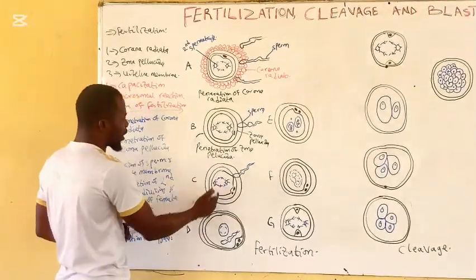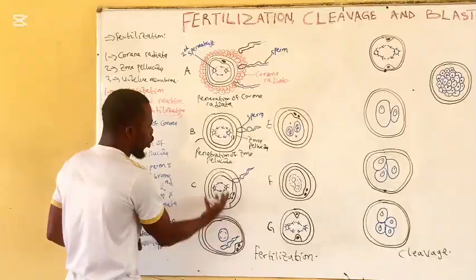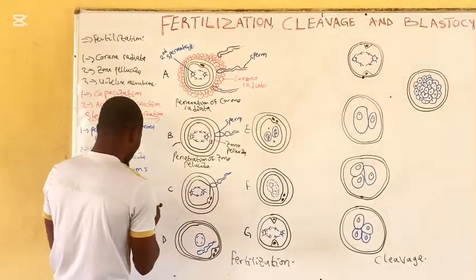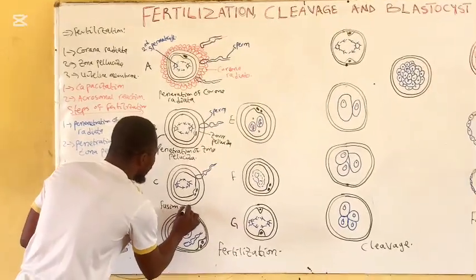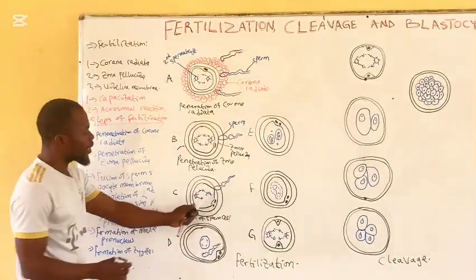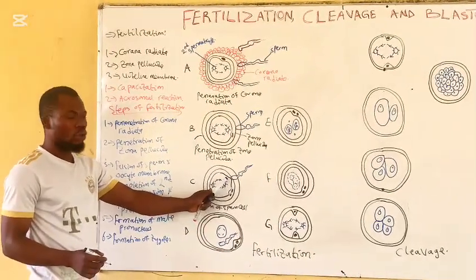Then after that, the sperm cell will now fuse with the membrane of the oocyte. So here is the fusion of sperm cell with oocyte membrane. The sperm cell will try to fuse with the membrane of the oocyte.